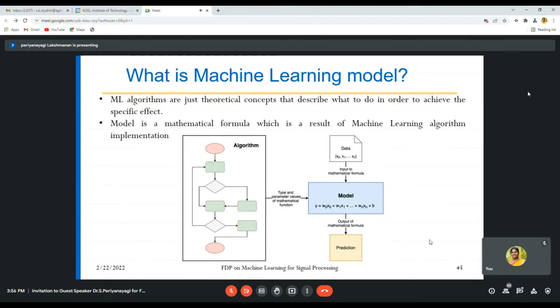Now we'll go to the machine learning model. Machine learning algorithms are just theoretical concepts that describe what to do in order to achieve a specific effect. So a model is a mathematical formula which is a result of a machine learning algorithm. Here, as I told already, we'll have an input and an output. Output is nothing but a predicted value, from the model. For that model, we'll be training, that is, the type and parameter values of mathematical functions are used to train the model.